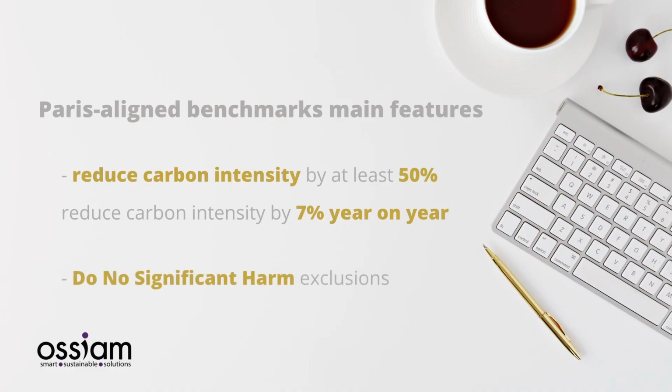The second point, which is different, is the exclusions, and especially the DNSH, which stands for Do No Significant Harm, which is a EU taxonomy part that tries to avoid greenwashing by excluding companies that are doing good for one part of their activities, but are harming the environment or the objectives of the European Commission on other objectives. So those companies that are failing the DNSH are excluded from Paris-aligned benchmarks.